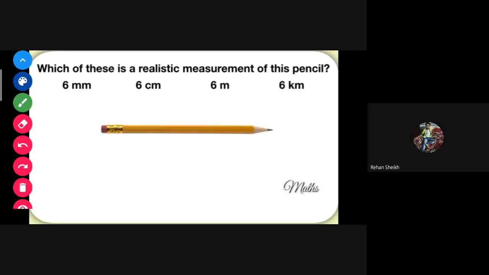My pencil is 15 centimeter. Okay. My pencil is 6 meter. Meter? Sure? It means you have used the scale. So in the scale, something is written beside the one. My pencil is 10 centimeter. Okay. If you observe your scale, centimeter is written. My pencil is 6 centimeter. Okay.